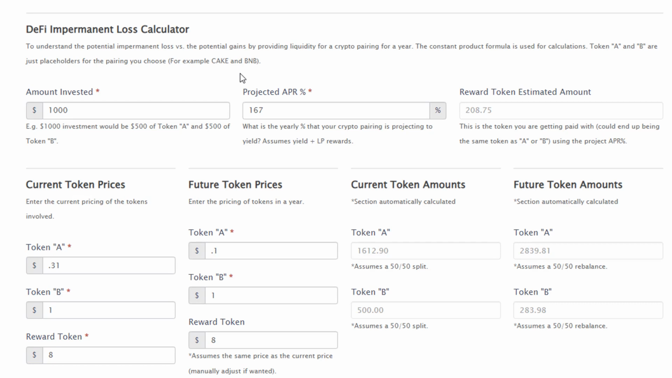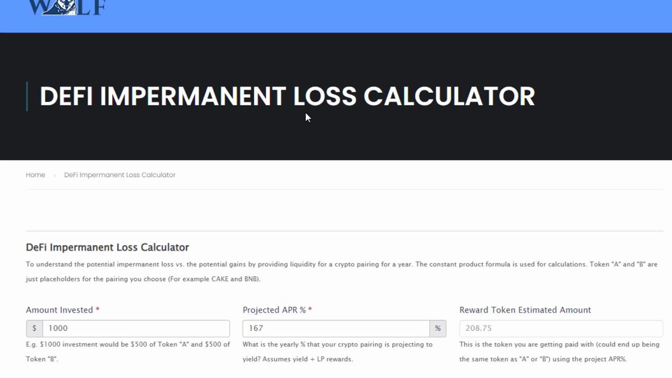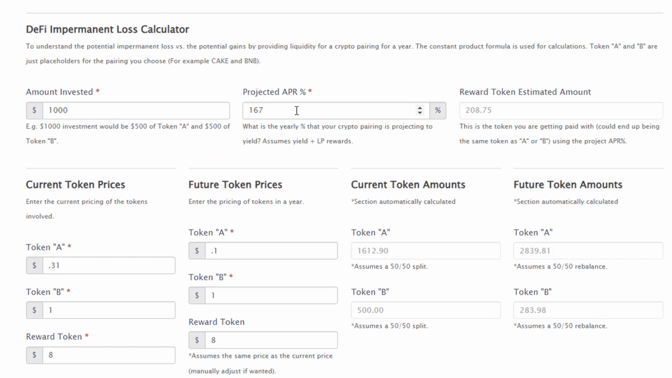I created this calculator. I know it's a little bit of a plug, but I got excited, made a form on the website, the DeFi Impermanent Loss Calculator, and all you do is you come here, put the amount invested, the projected APR, token A's value, token B's value, what the reward token is priced at. Right in this section, you're going to put future token prices. So even if token A went from 0.31 to 0.1, token B is a stable coin, so it's going to stay 1. This assumes the same price for the reward token of 8. If you take all of that, everything else is automatically calculated.